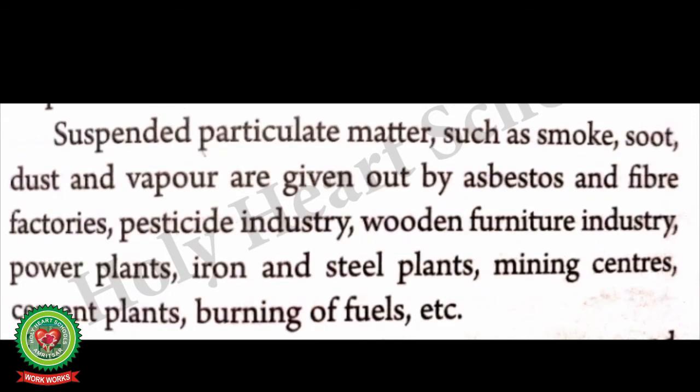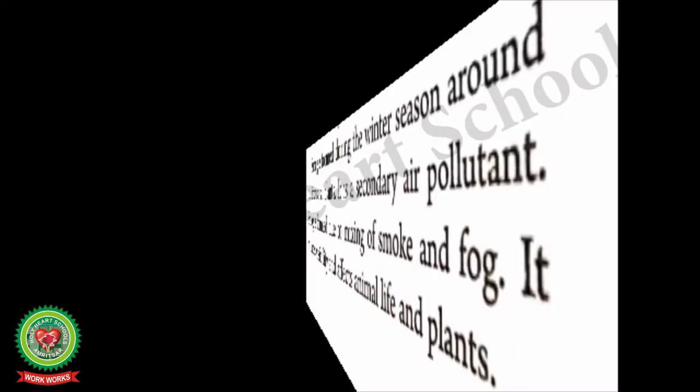Suspended particulate matter, which refers to fine particles of solid or liquid suspended in gas such as smoke, soot, dust and vapor, are given out by asbestos and fiber factories, that is the factories producing thread, pesticide industries, that is the chemicals used to kill the pest, wooden furniture industry, power plants, iron and steel plants, mining centers, cement plants, burning of fuels, etc.